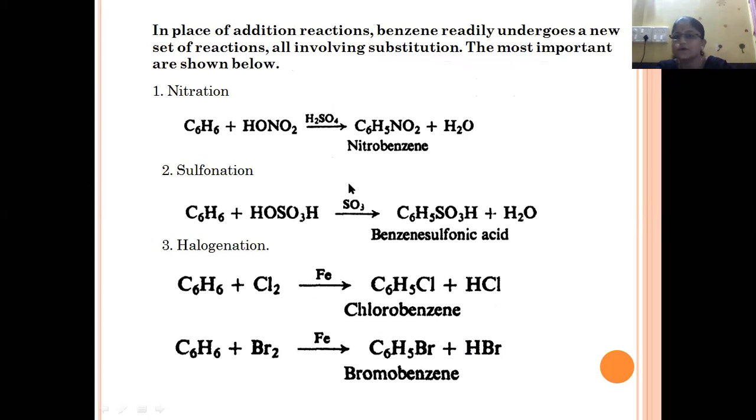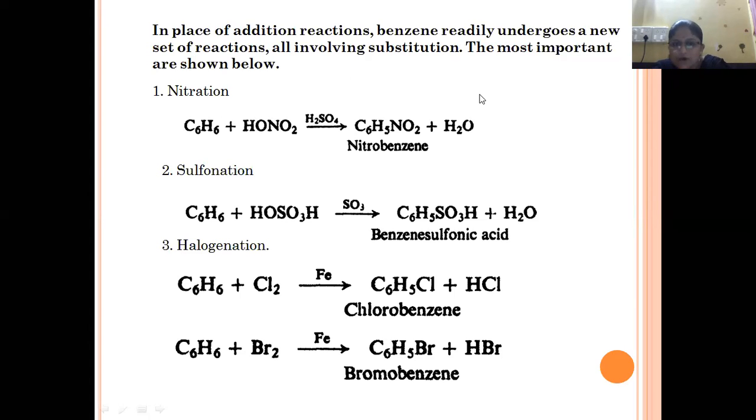Now, some other reactions benzene undergoes. In place of addition, benzene will go for substitution reactions. We know up till now that benzene does not easily undergo addition reaction. So in place of addition, benzene readily undergoes a new set of reactions, all involving substitution.